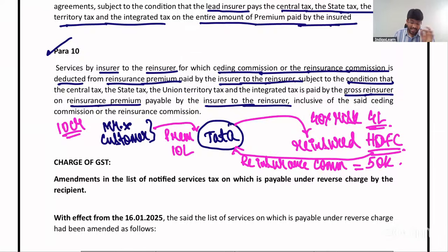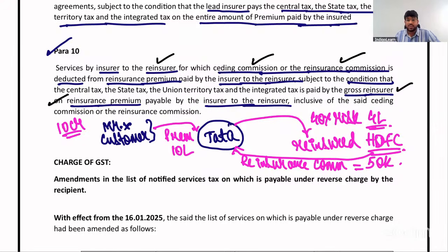Now see there, services by insurer to reinsurer, for which ceding commission or reinsurance commission is deducted from reinsurance premium paid by insurer to reinsurer, subject to the condition that central tax, state tax, UT tax, and IGST is paid by the gross reinsurer on reinsurance premium.